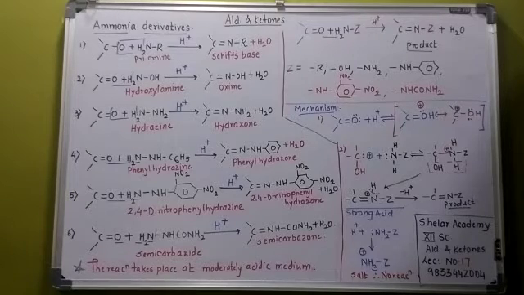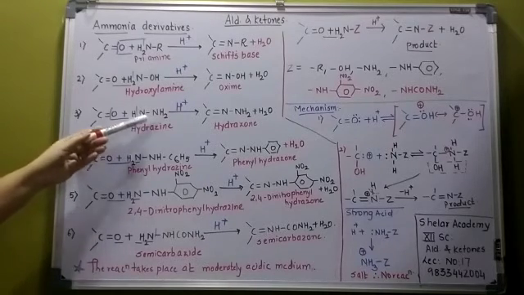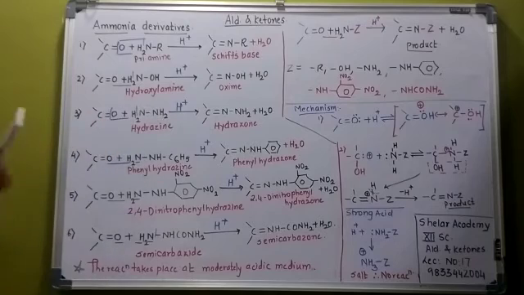Hydroxylamine is NH2OH, so that is converted to an oxime. Hydrazine, what is hydrazine? NH2NH2. What is Z? Z is equal to NH2 here. Ammonia derivative means H is replaced by NH2, that is hydrazine. Hydrazine is converted to hydrazone. Phenylhydrazine means here I replaced H by a benzene ring, so that is phenylhydrazine. Phenylhydrazine is converted to phenylhydrazone. Same conditions throughout. All the reactions take place in the presence of H plus.